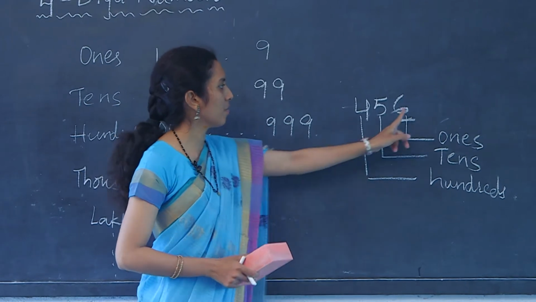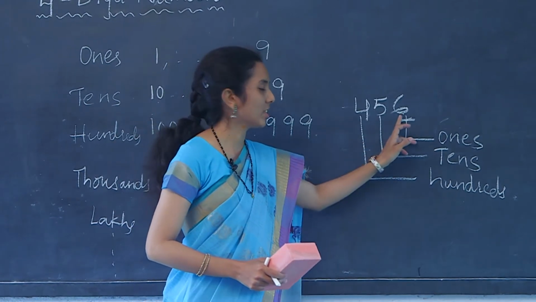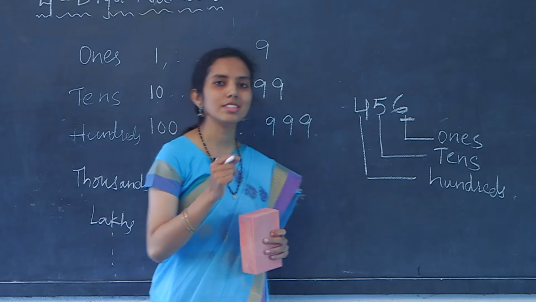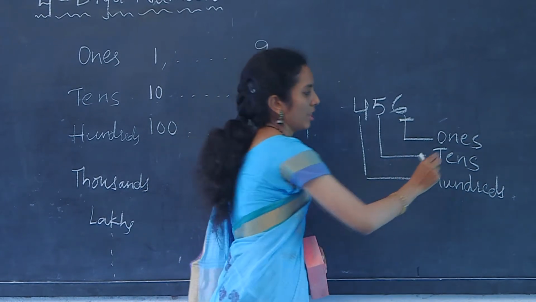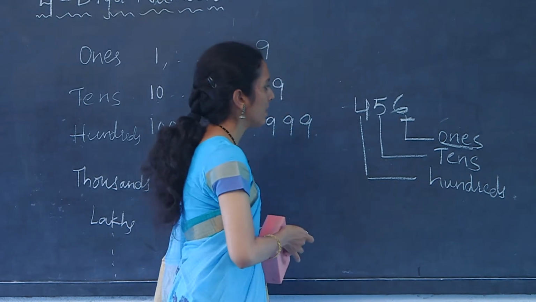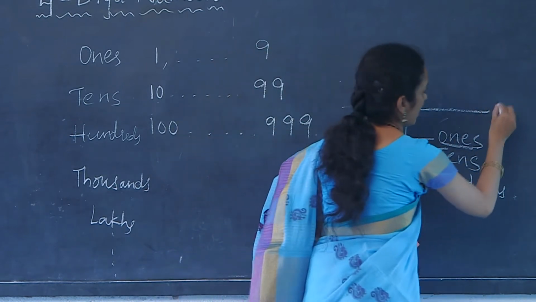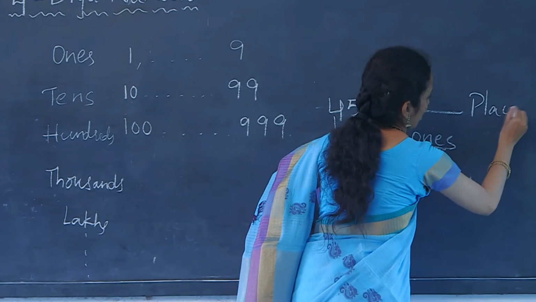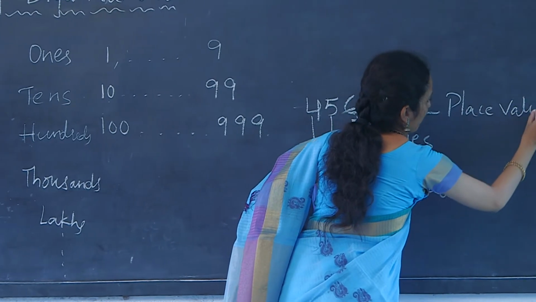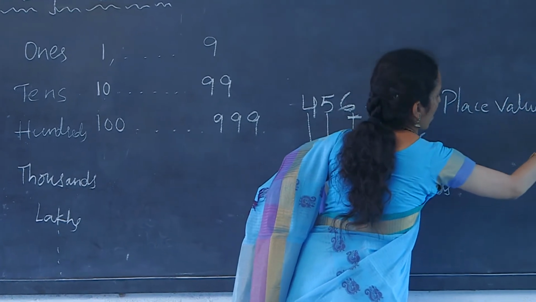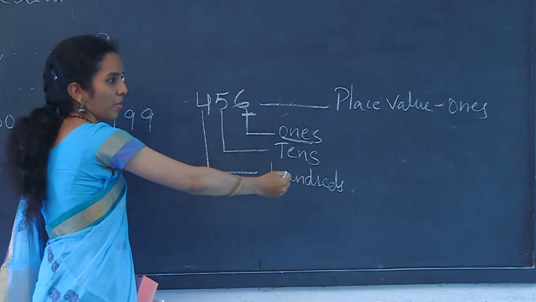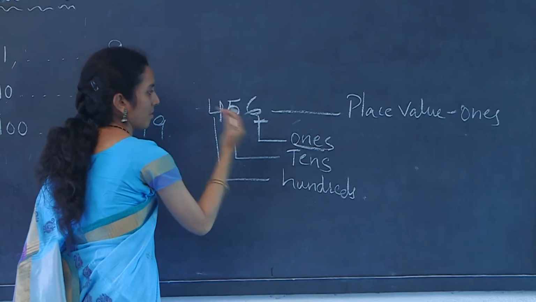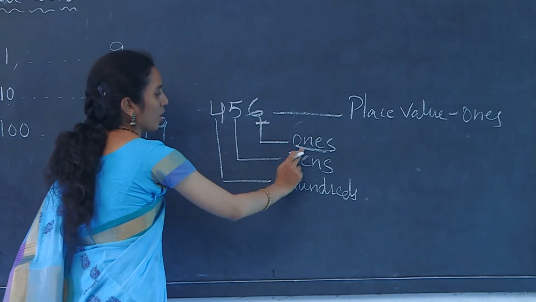456. What is the place value of digit 6 here? The digit 6 is placed on the extreme right hand side, that is in the ones place. So, the place value of the digit 6 is ones, as it is placed in the extreme right position, that is it is the first number and placed in the ones place.